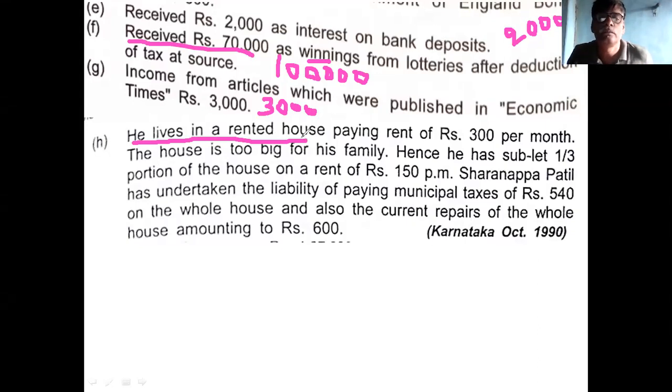Any doubt? He is living in a rented house and pays 300 rupees rent per month. And this house is too big for his family. Okay. Second point, you clear that.